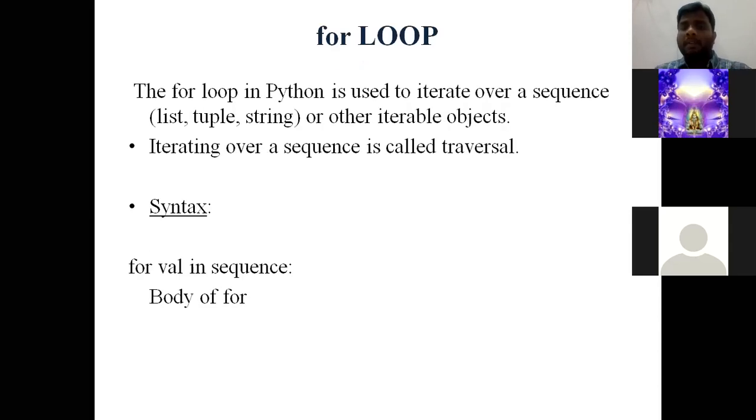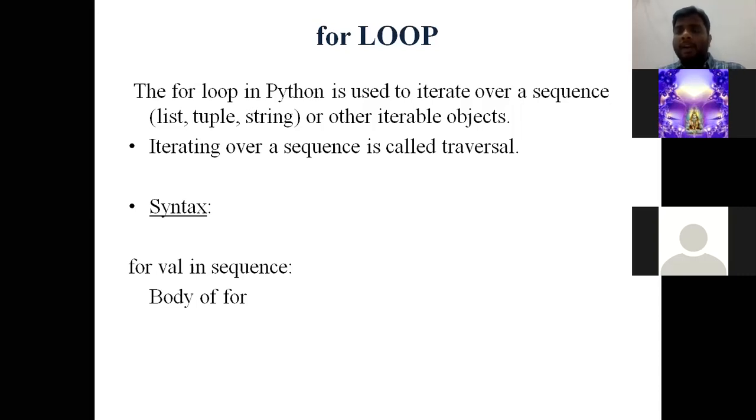In the Python programming language, there are two types of loops. The first one is the for loop, F-O-R, and the second one is while, W-H-I-L-E. Both are keywords. In Python, there is no concept of a do while loop. Python consists of only two loops, for and while, whereas do while is not available. Why? Because do while is an exit control loop, whereas for and while come under entry control.